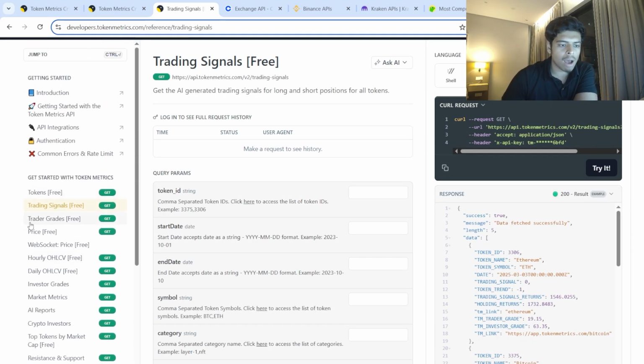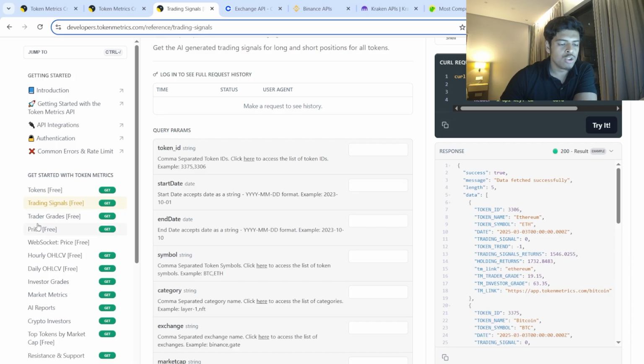But really, when it comes to building these trading AI agents, you have a lot of different data endpoints here for your arsenal, right? The trading signals being one of the key ones here, and trader grades as well.